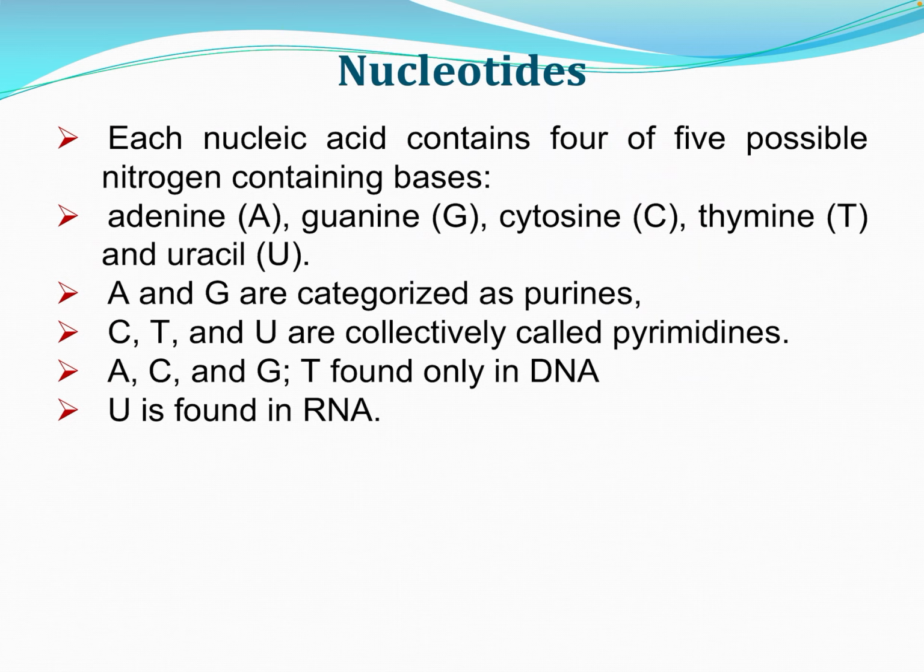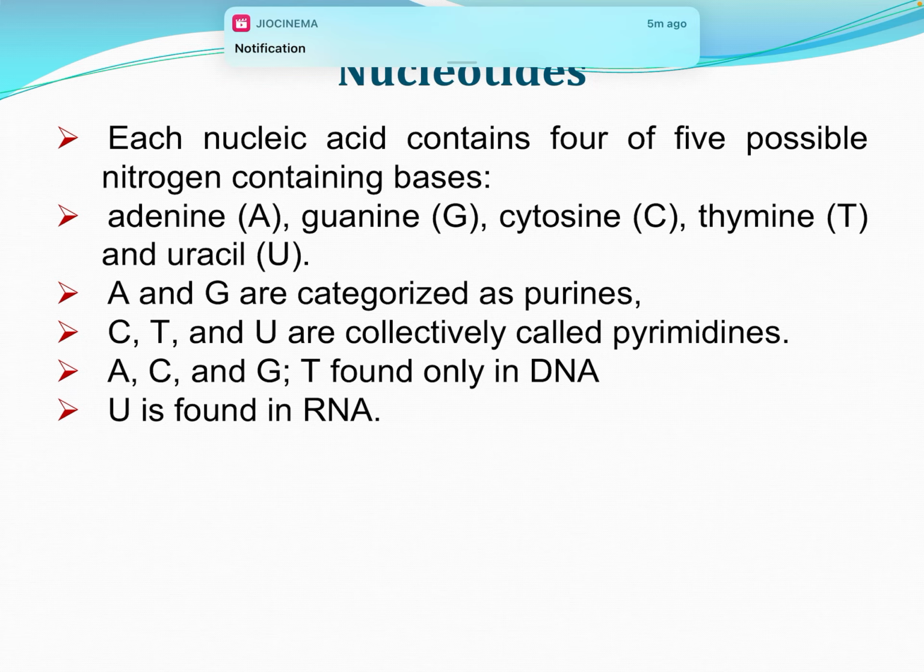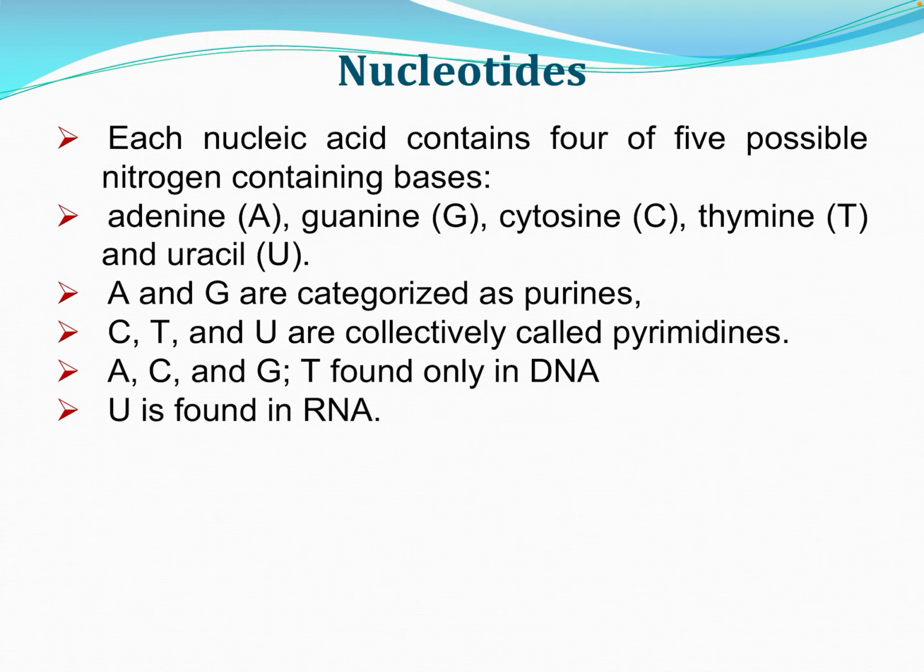In nucleotides there are 5 possible bases: 4 in DNA and another set of 4 in RNA. Adenine, guanine and cytosine are common to both RNA and DNA, whereas thymine is present in DNA and, instead of thymine, uracil is present in RNA.